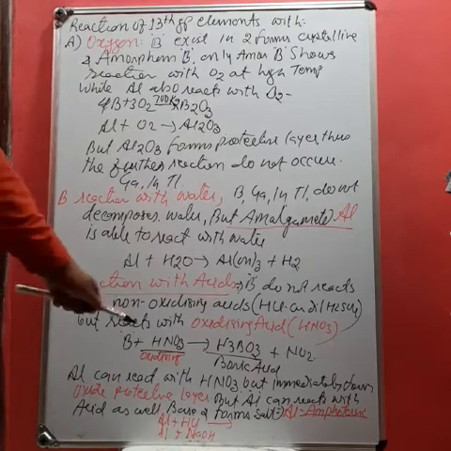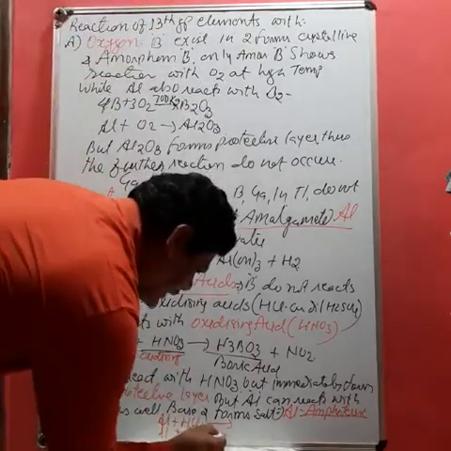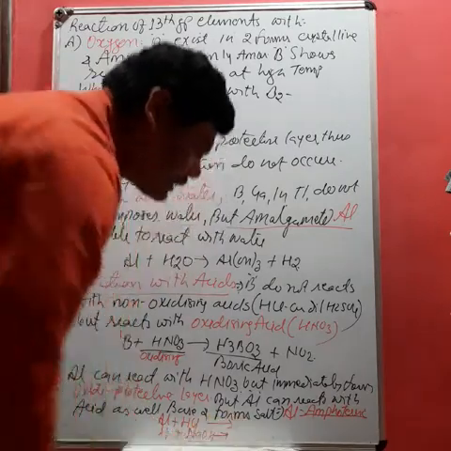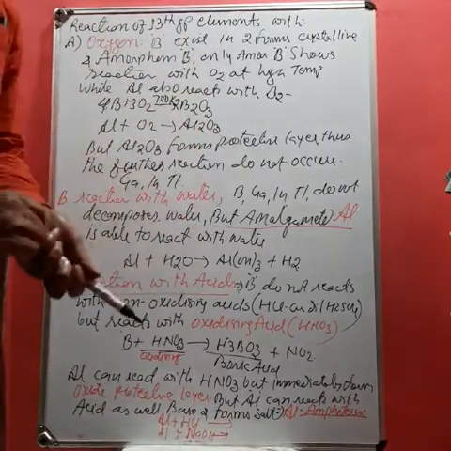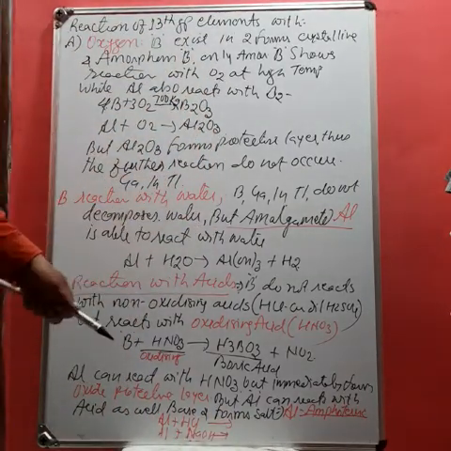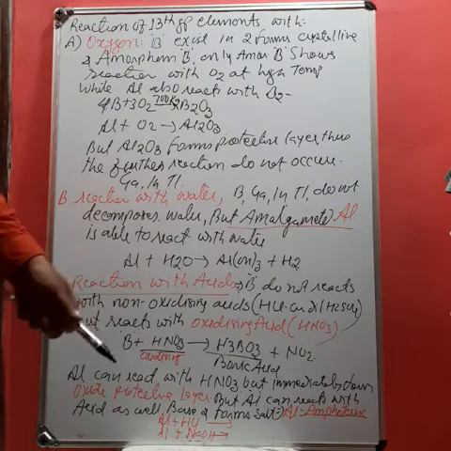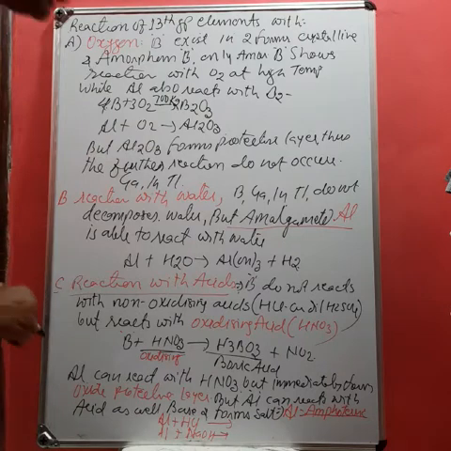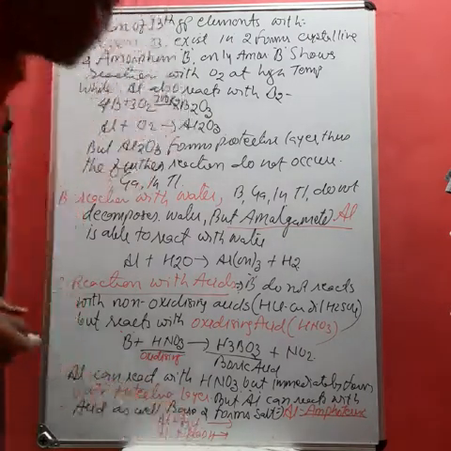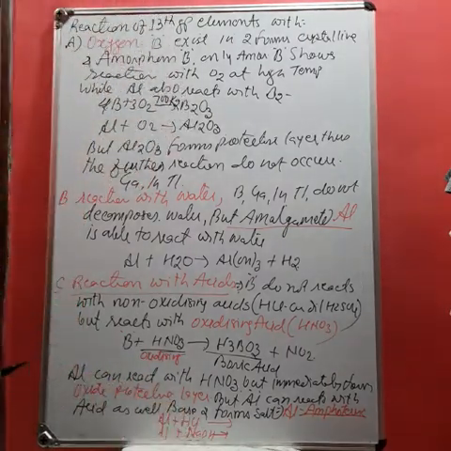You have to complete this reaction, write the names of the products, and balance the equation. The question will ask why aluminium acts as amphoteric in nature. So you have to say it can react with acid, it can also react with base to form salt and water.